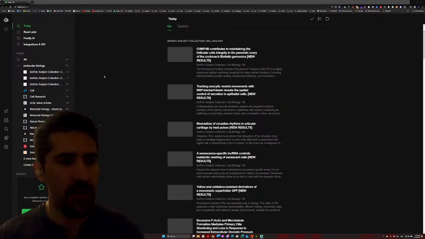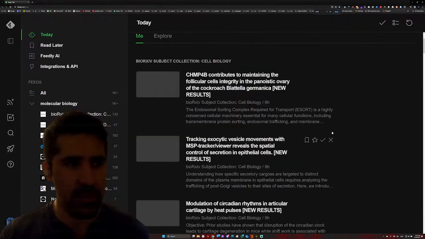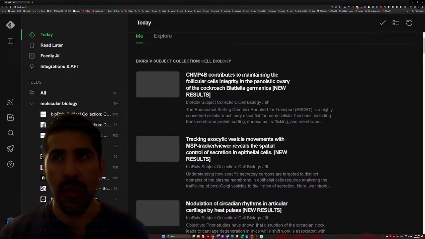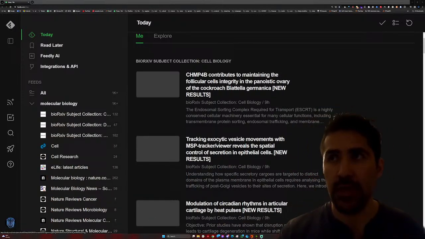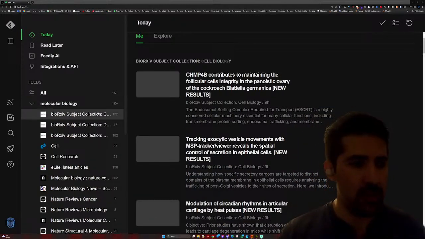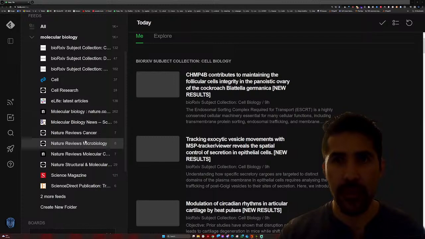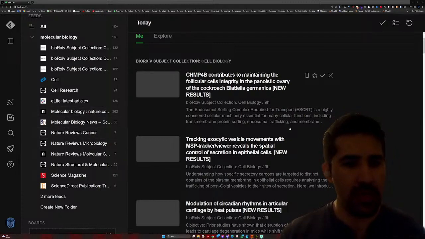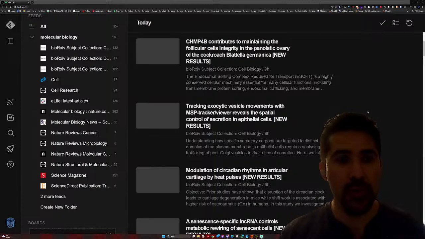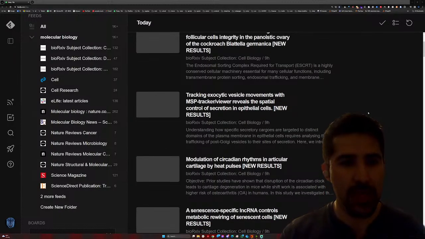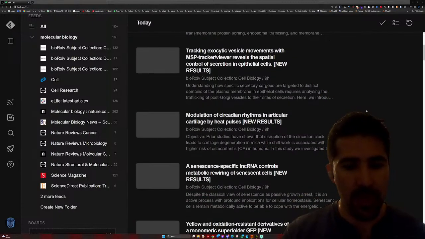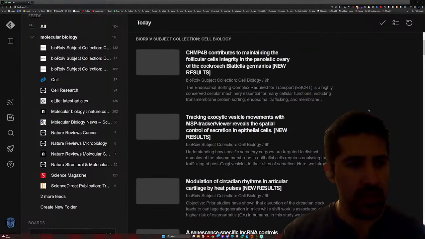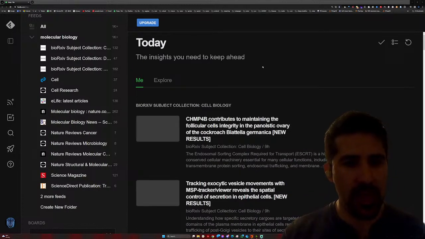I will try to increase my resolution so you can see, and I will move to the right side. Overall, you can see that I am following a lot of very interesting molecular biology web pages. What I want to do is to show you any interesting thing that we can see throughout the week. Usually, these are the news that I have been looking at.